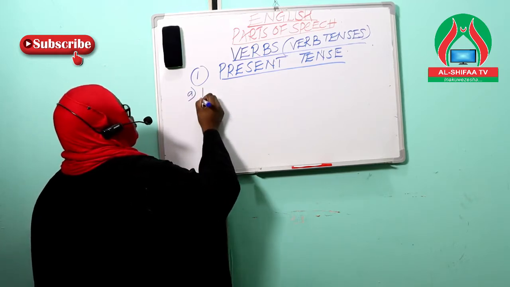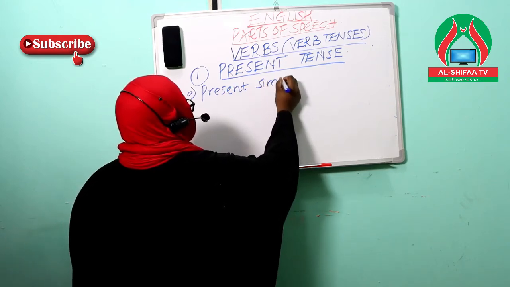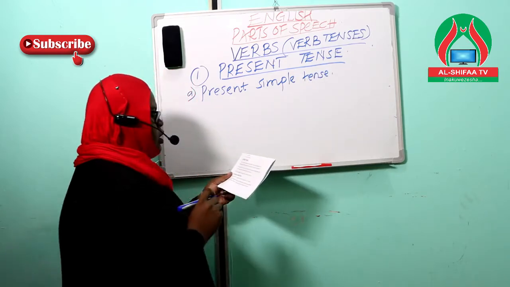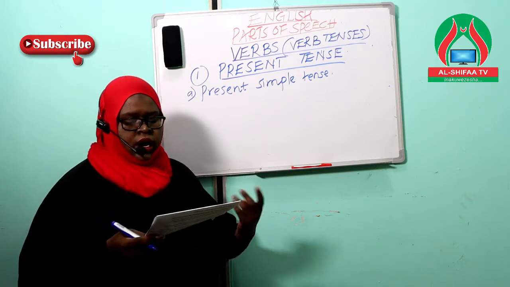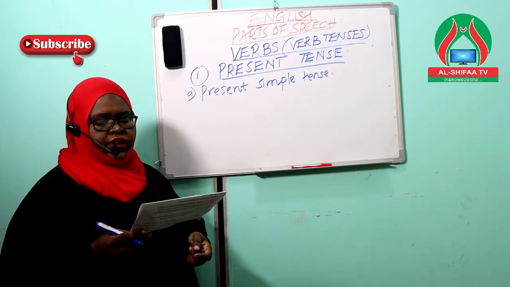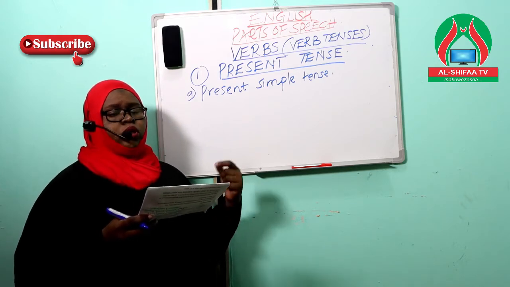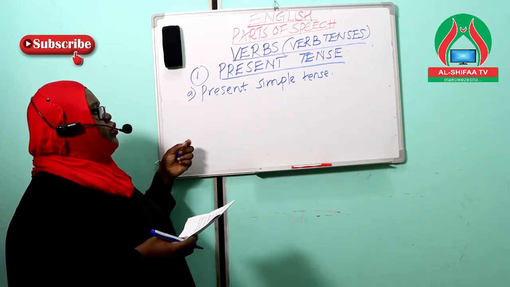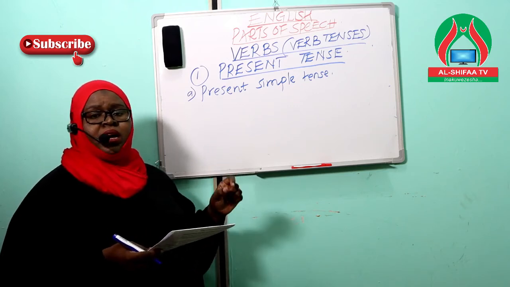So let us look directly at the present simple tense. That is the first category, the present simple tense. This present simple tense, it is used for actions that are done always or as a habit. And in the simple present tense, we use the base form of the verb for the first person and the second person, both in singular and in plural. We will notice that in speech, when we are talking of the first person or the second person, the verb in the present simple tense remains the same.